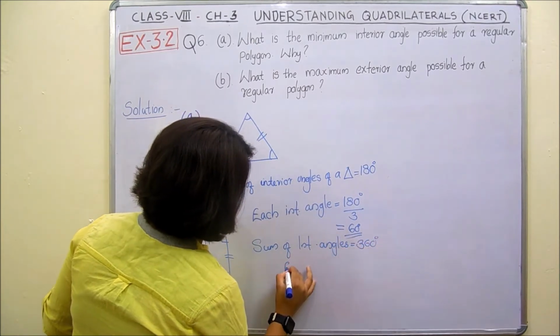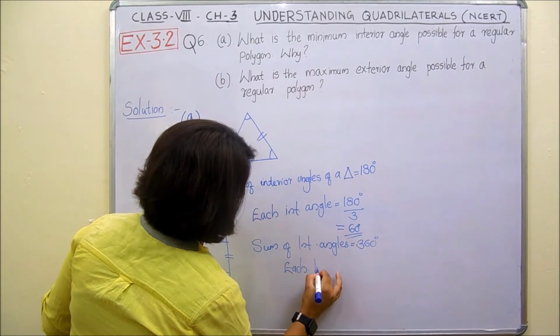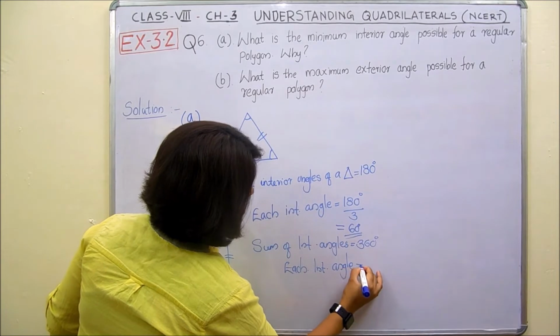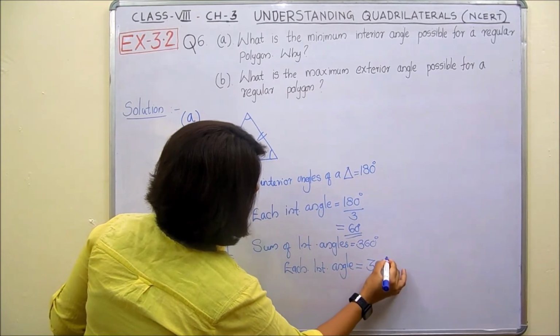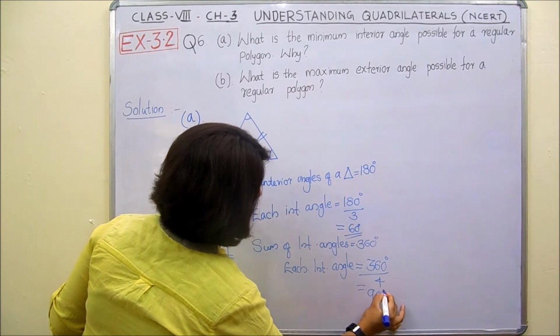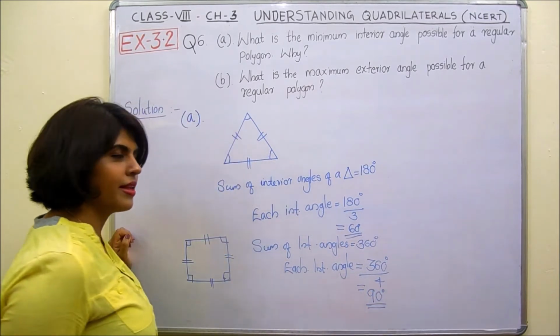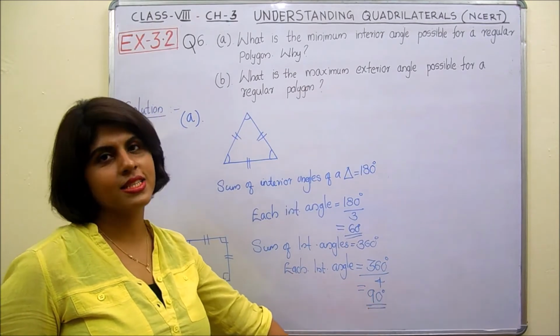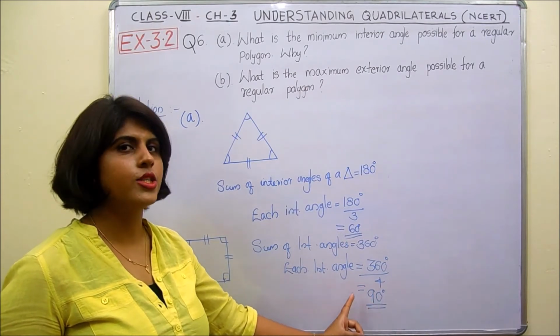Therefore each interior angle equals 360 degree divided by 4. What is that? 90 degree. So square is a regular polygon with the 4 sides and all of its interior angles are 90 degree.